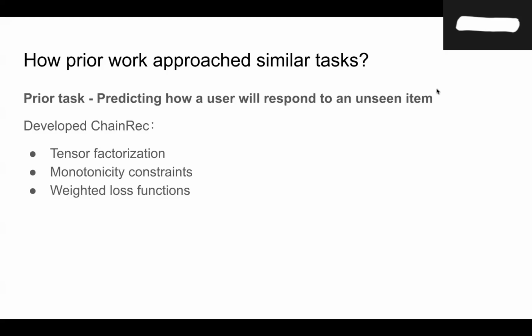The RecSys 2018 paper formulates the problem as predicting how a user will respond to an unseen item by modeling transitions between different behavioral stages. To model these transitions, they develop ChainRec, a monotonic recommendation model that incorporates tensor factorization to jointly learn embeddings across multiple behavior types. Monotonicity constraints ensure that later-stage behaviors have higher scores than earlier-stage ones. And also weighted loss functions that account for data sparsity and the uneven frequencies of different behavior stages. This allows them to exploit dense implicit interactions to improve predictions for sparse explicit interactions.